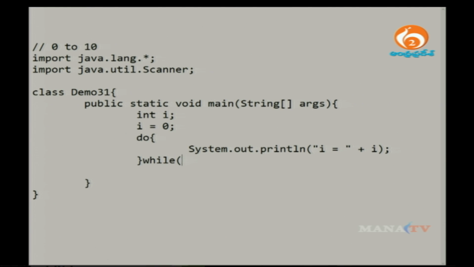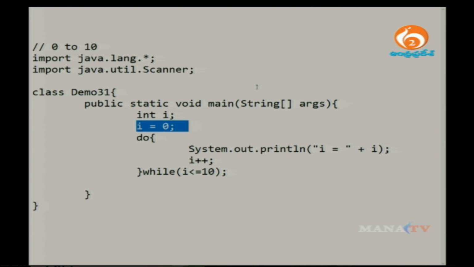And say while the value of i is less than or equals to 10, you want to make sure that the value has to be less than or equals to 10. So that it prints the numbers from 0 to 10. After this statement I write something called incrementation. With this incrementation, every time it increments your value by 1.